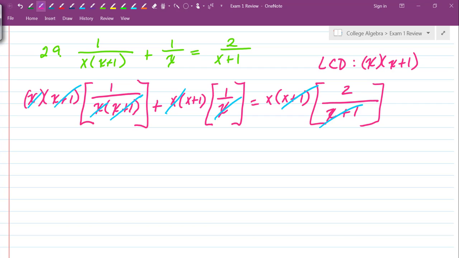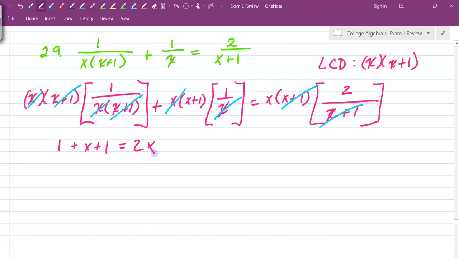And what do we have left? Over here we simply have 1 because the whole denominator disappeared and everything over here to the left disappeared. So I have 1. And then over here I have x plus 1 multiplied by 1, so I just have x plus 1 left. On the right hand side of my equal sign, I have an x right here and I have a 2. So that means I'm equal to 2x.